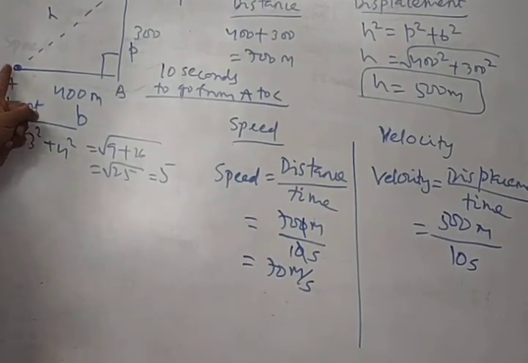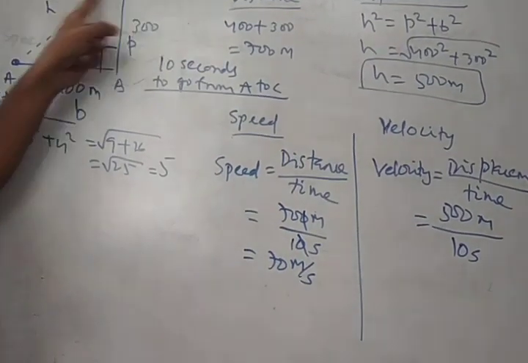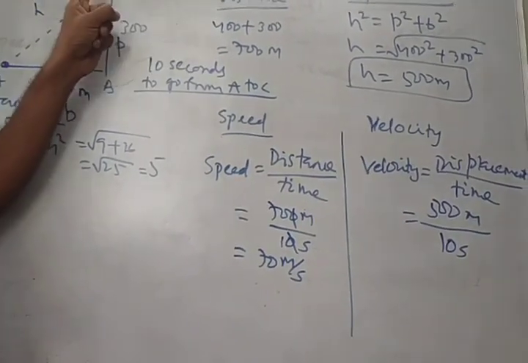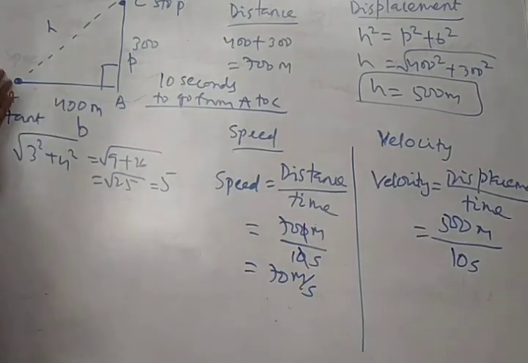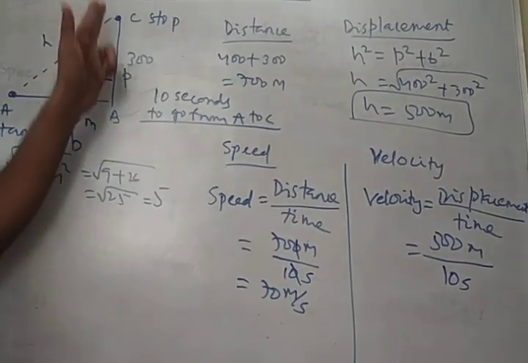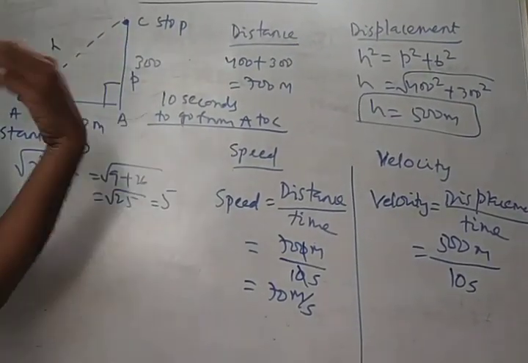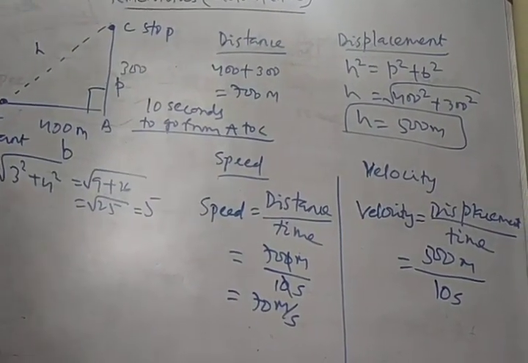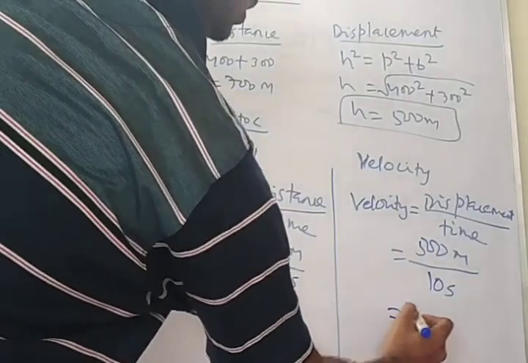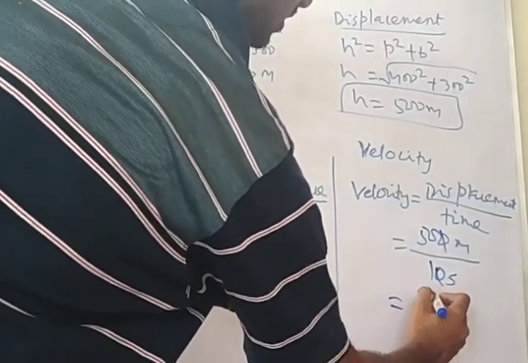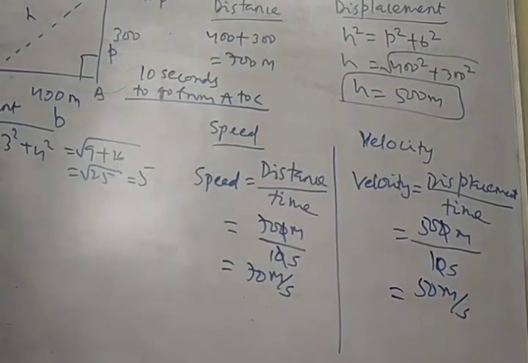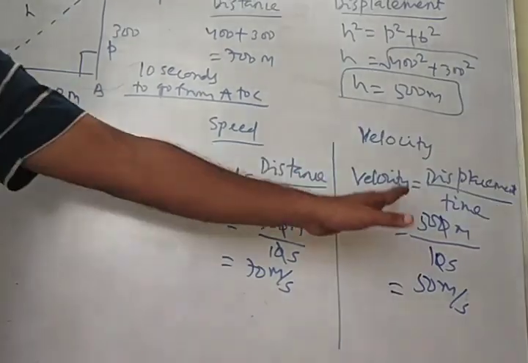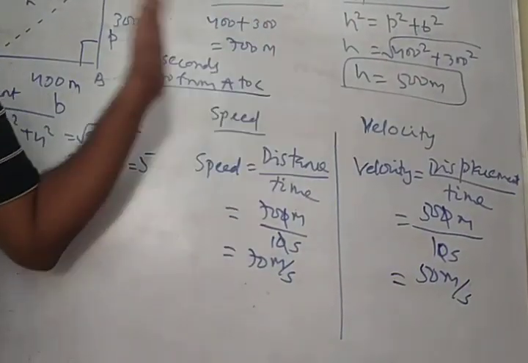Unless and until the man goes from A to B and B to C, he will never cover this AC distance. So whatever time the man has consumed in covering the actual path, the same time the man has taken in attaining the shortest path. That's why I have taken the time as 10 seconds. So this will be 50 meter per second. So you got velocity, speed, distance and displacement.